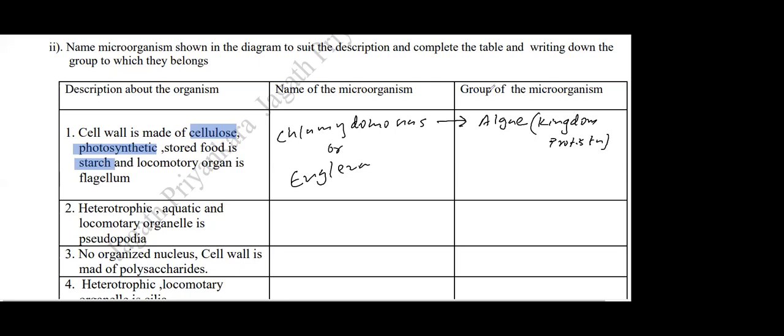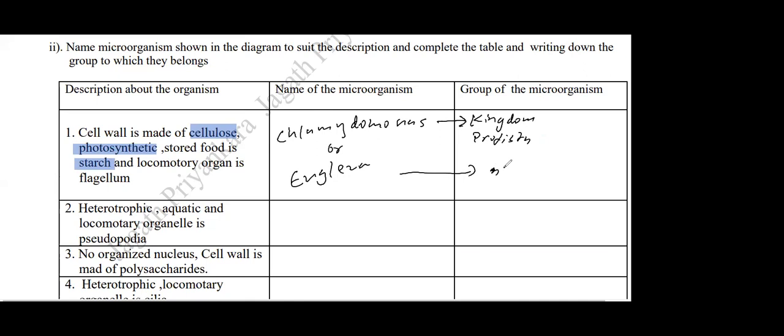If they have asked for the word kingdom, definitely you have to write kingdom Protista, but since they asked for the group of microorganism, algae is also accepted. But if you write the answer Euglena, then you have to write the same kingdom. Both algae and protozoa come under kingdom Protista.